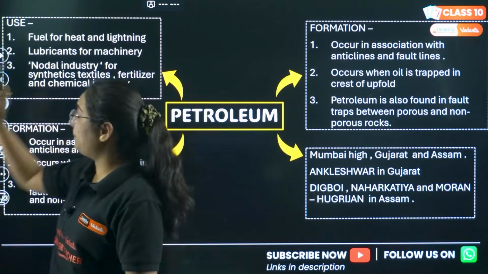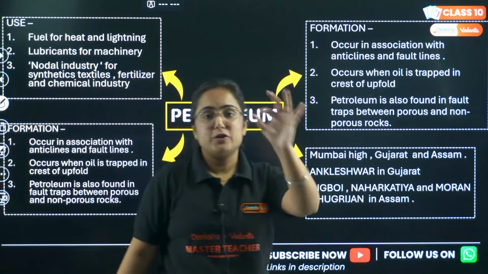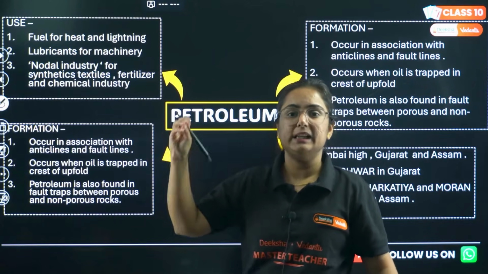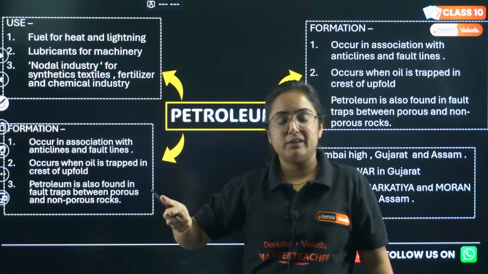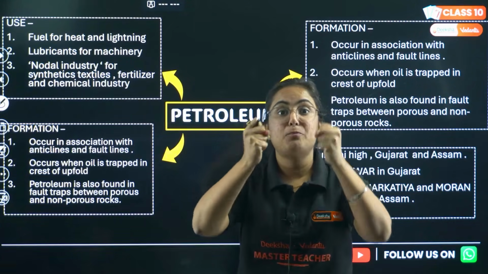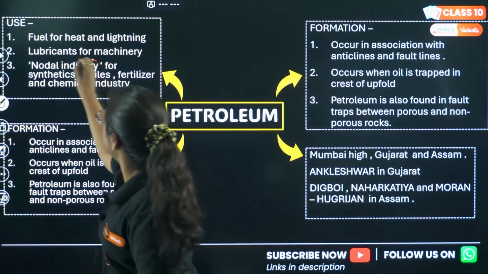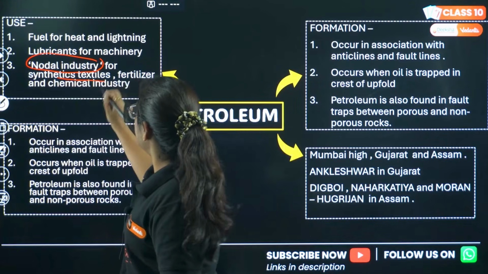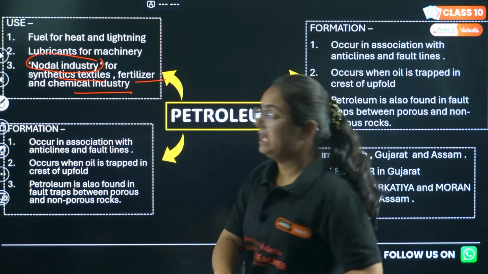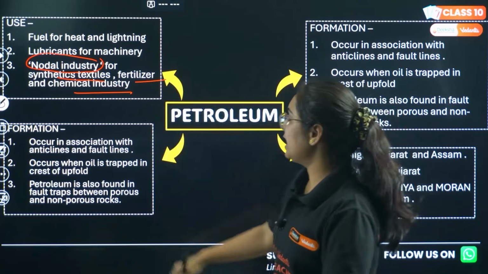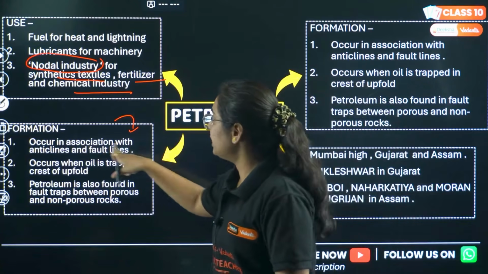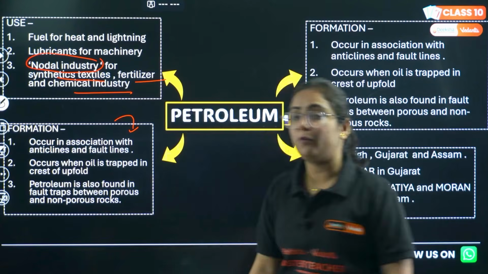After coal we have petroleum. What do we have? Petroleum. The uses of petroleum: heat, lighting, lubricant for machinery, and it is one of the important elements. Hence it is known as the nodal industry for synthetics, fertilizers and the chemical industry. Talking about formation, it is found in association with anticlines and fault lines.